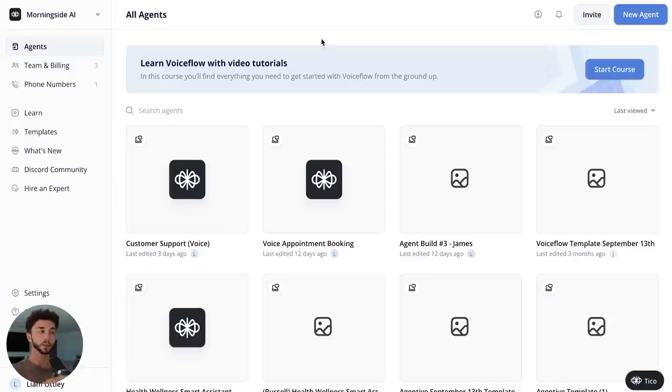So when you click that link on the Figma, it's going to take you to the sign up page. You can sign up there. And then once you're in, you're going to get a page that looks a bit like this.